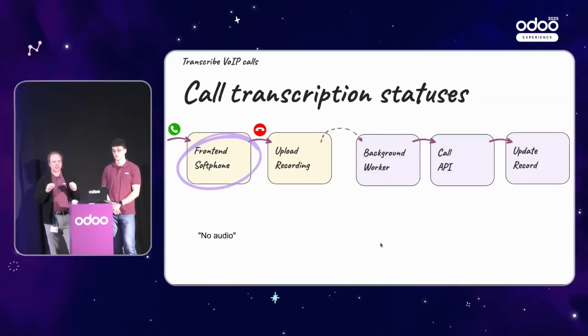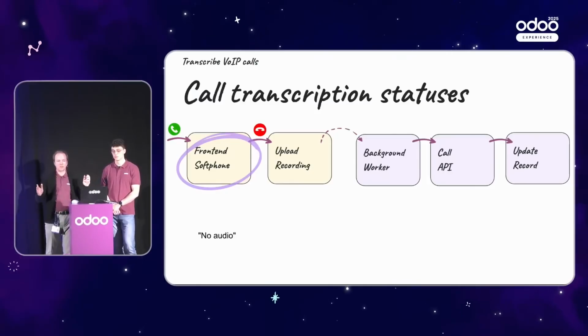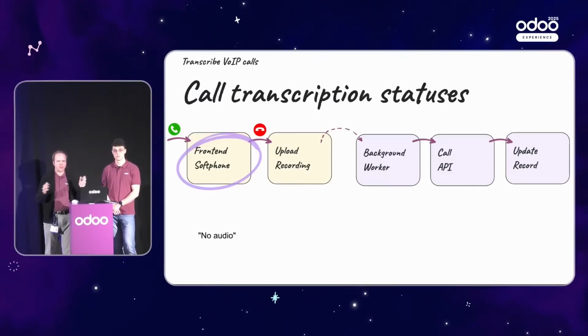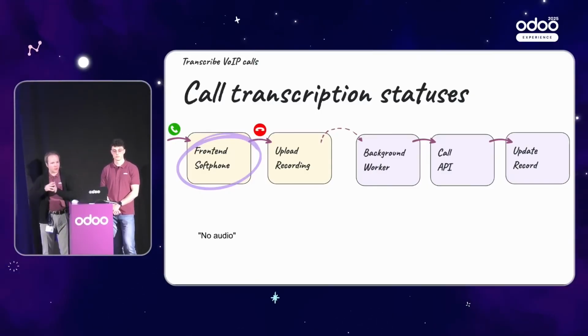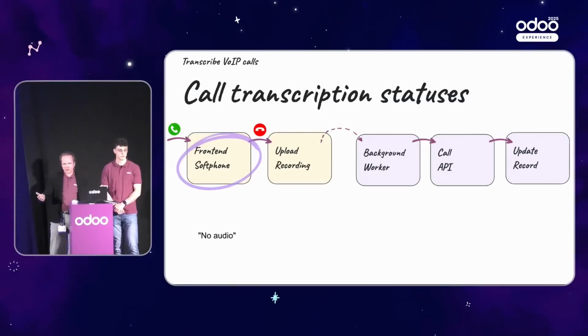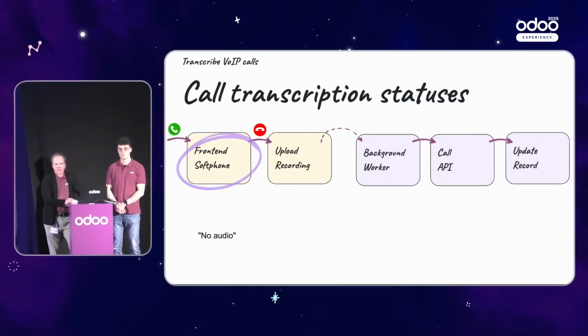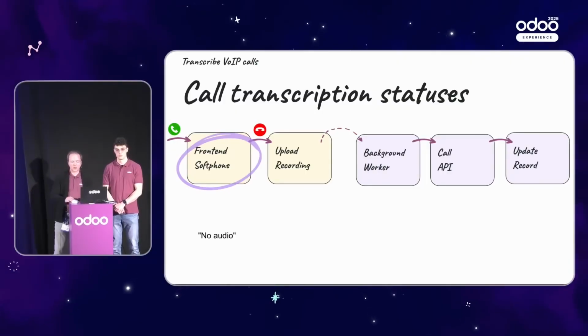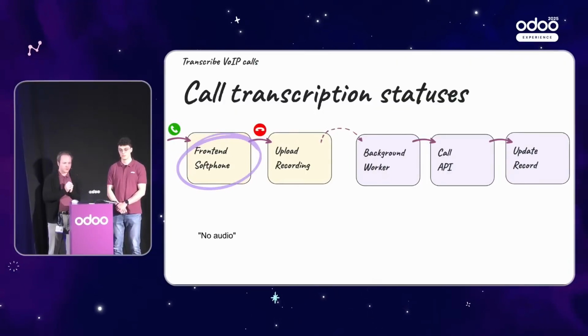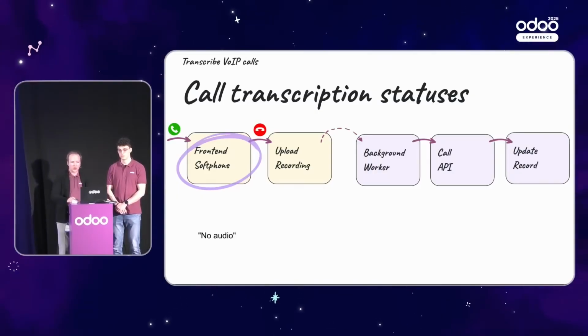Introducing background workers and having a process that is kind of lengthy in the temporal domain poses the issue that we have to somehow know which call to process, which is already processed, and which is in processing. Well, that's a very simple problem to have and a very simple solution. So let me go quickly over the statuses that we can have over the span of this pipeline. When you start your phone call, you by default get your call in the no audio transcription status.